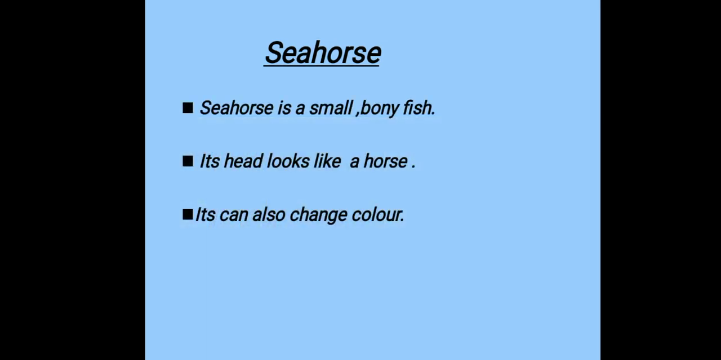Its head looks like a horse. We have seen the picture. In this picture, can we see how the head of a seahorse is? It's like a horse. It can also change color, seahorse can also change its color. Like we know one creature, one animal named chameleon, girgit, which changes its color. In the same way, seahorse also changes its color. Now let's move ahead and watch one video about seahorse.